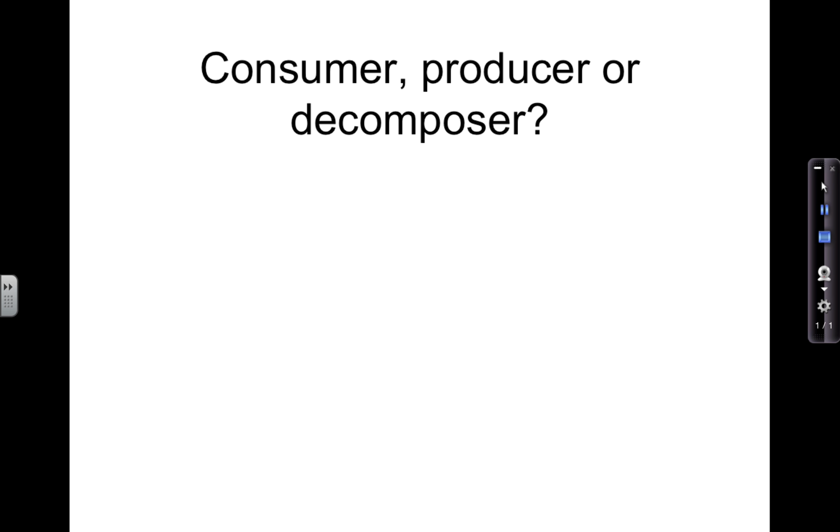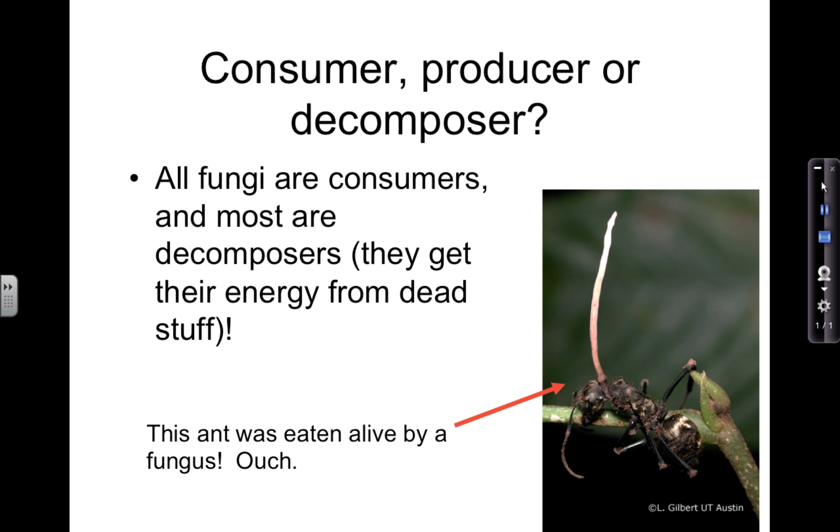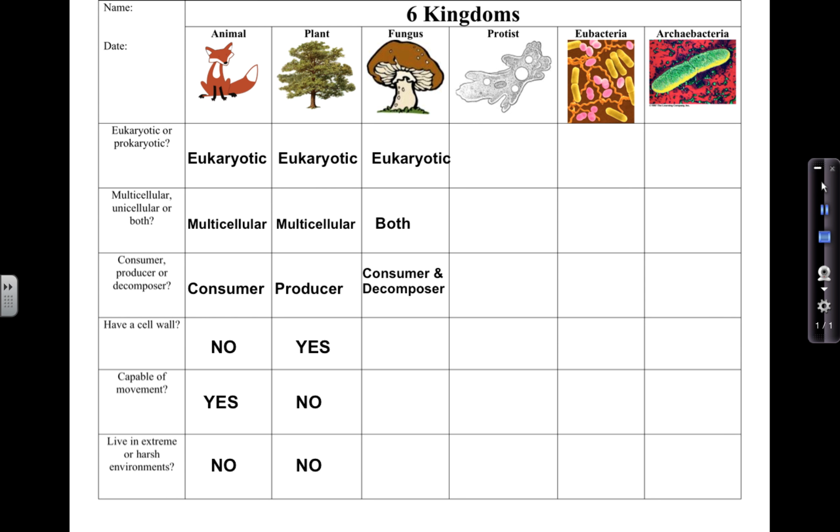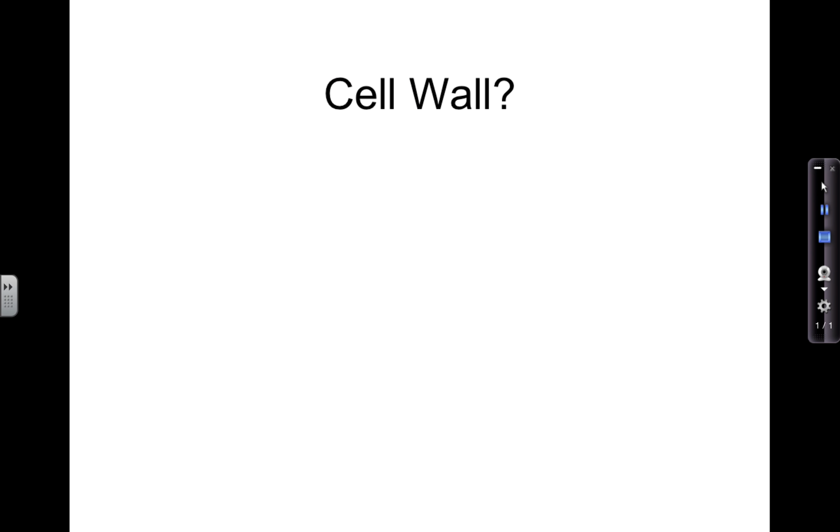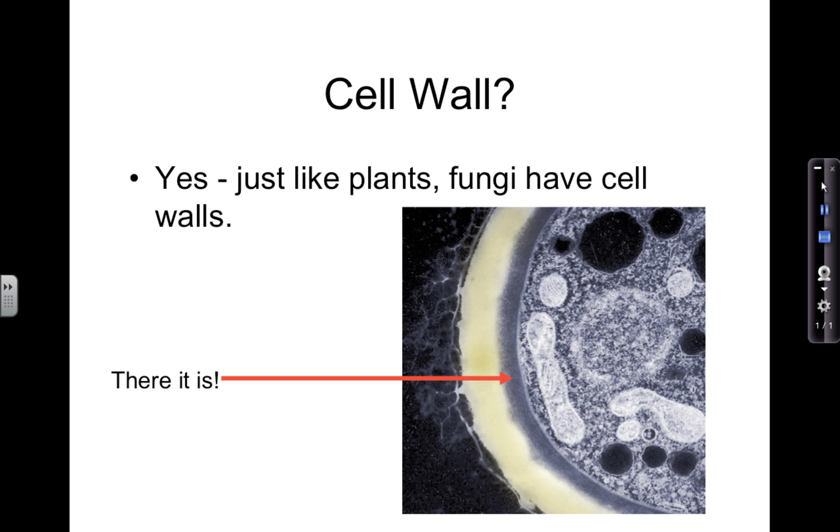How about, are they consumers, producers, decomposers? This is actually a trick question. All fungi are consumers, and most are decomposers. So not every single fungus is a decomposer. Some of them are actually parasites. So all are consumers, and most are decomposers. Do they have a cell wall? Yep, just like plants, fungi have a cell wall.